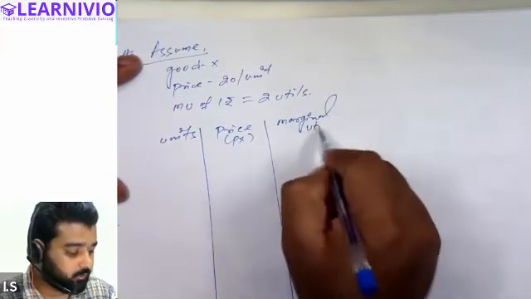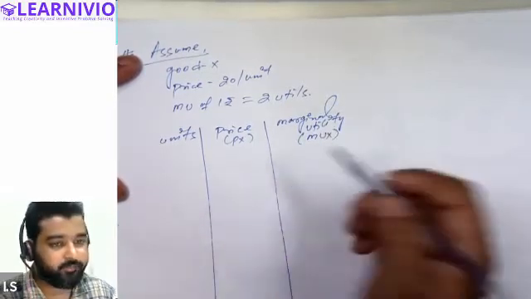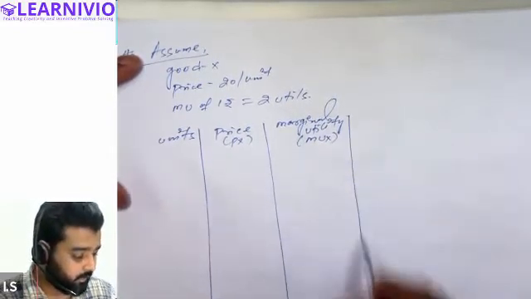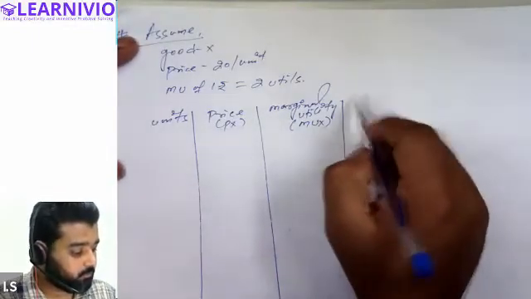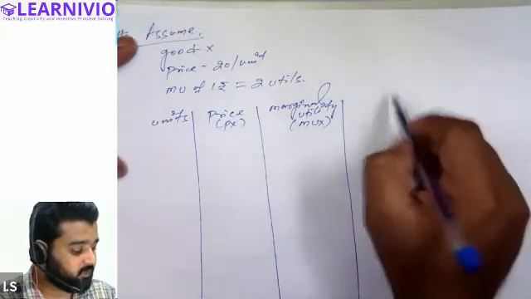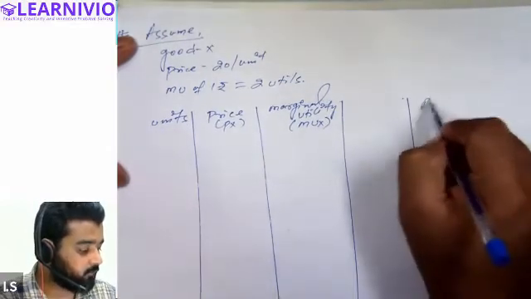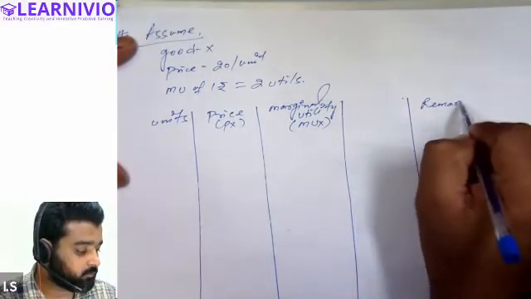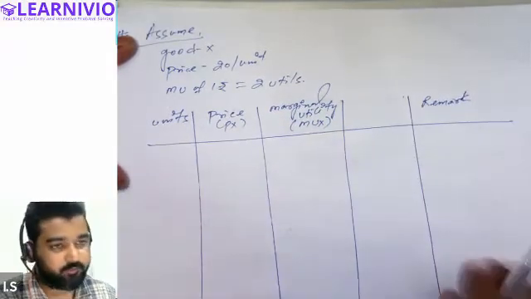Marginal utility, we will write it as MUX, marginal utility of X commodity. We will leave a column here and make a column for remark. You will get to know why I have left this column after a while.